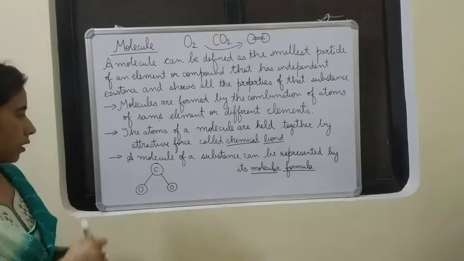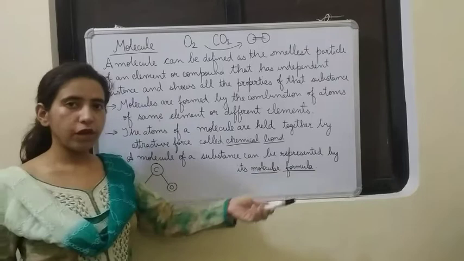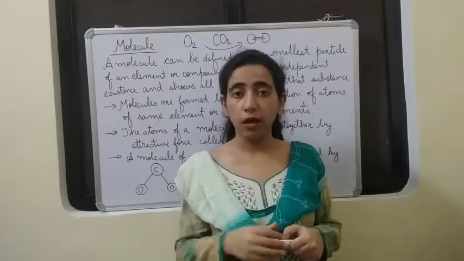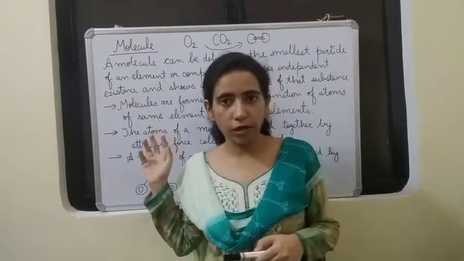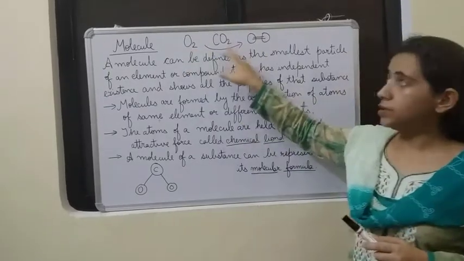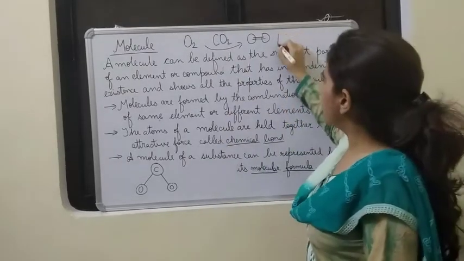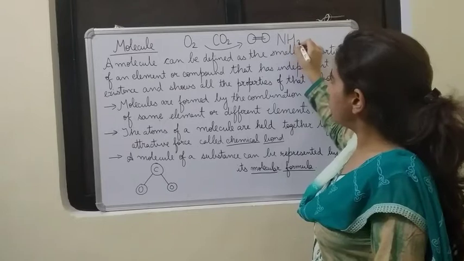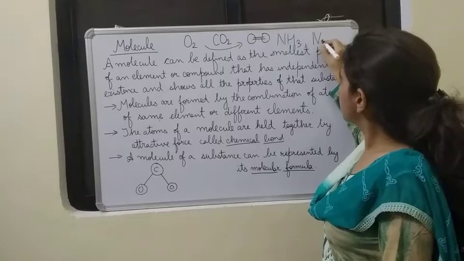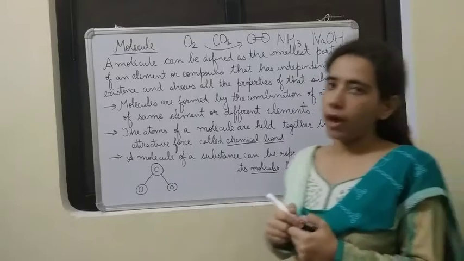Alright. A molecule of a substance can be represented by its molecular formula. If we have to write a molecule or represent a molecule, that can be done by the molecular formula. Actually, I have already written the molecular formulas here. O2, which I have written, is the molecular formula for oxygen. CO2 is the molecular formula for carbon dioxide. A few more we can see. NH3 is the molecular formula for ammonia. Then NaOH is the molecular formula for sodium hydroxide.